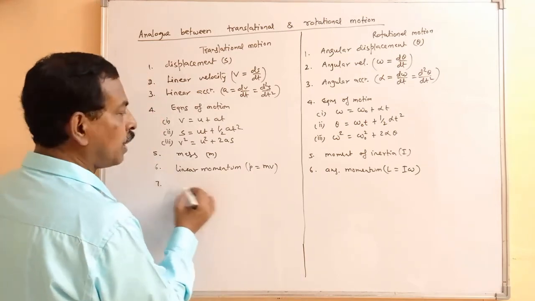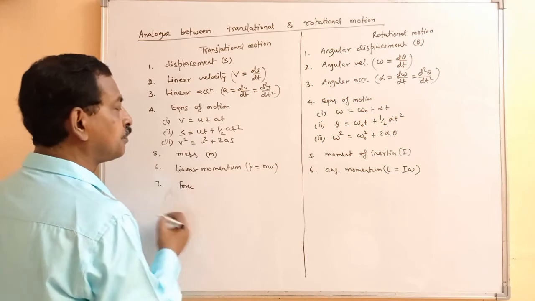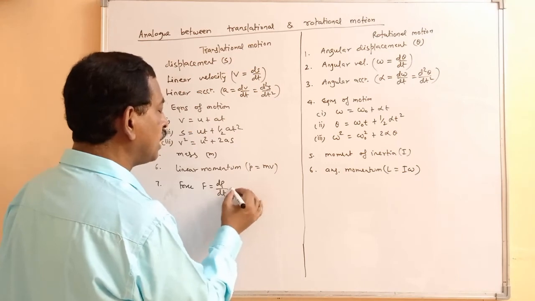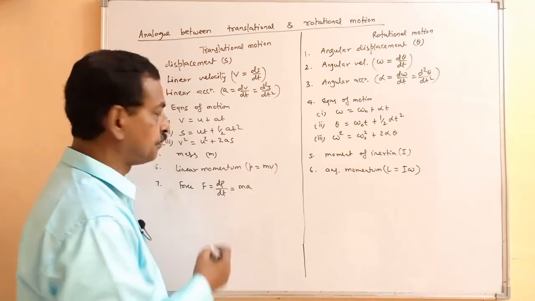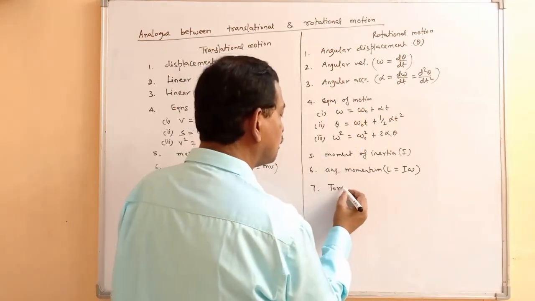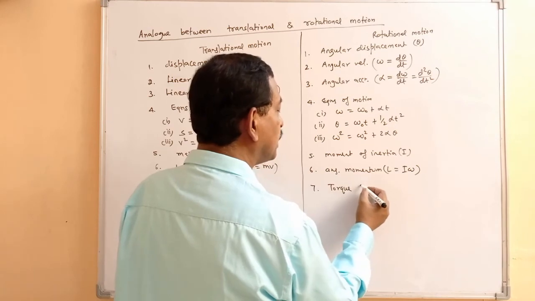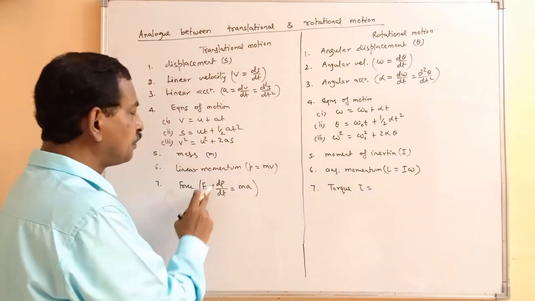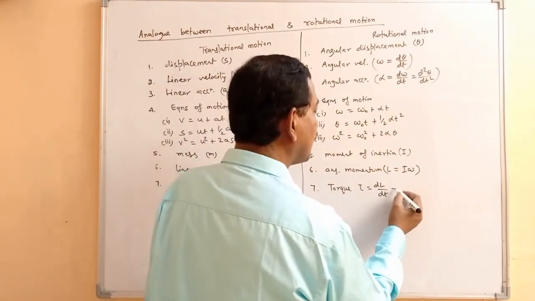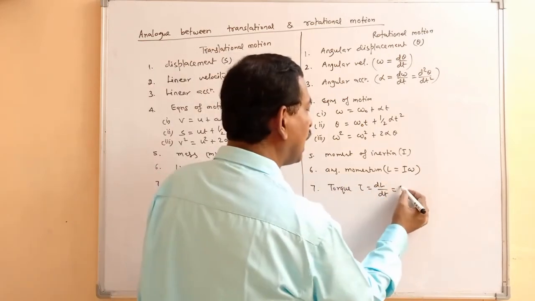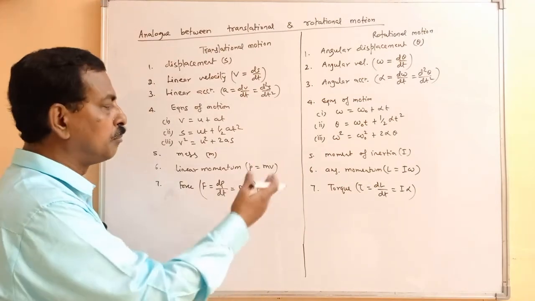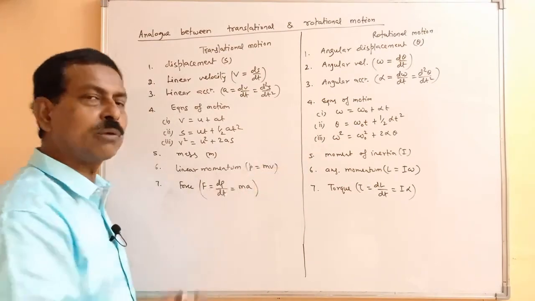Another is force, which we represent as F, which is dp by dt, or this is m into a. Now the similar term in rotational motion is torque, and torque we write as tau, which is now, for force dp by dt, so it will be dL by dt, and for ma this is I into alpha, because for mass it is moment of inertia, for acceleration it is the angular acceleration there.